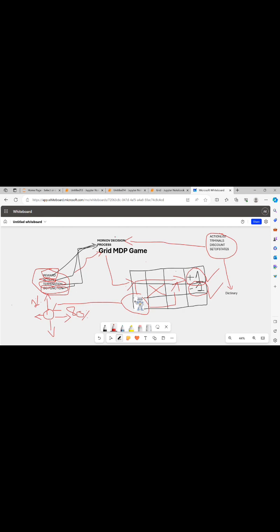Then, besides the basic functions, we will also require the discount. Action list means state of actions, terminal states. Discount is basically it will delay the reward, and it will multiply the discount value with the reward.